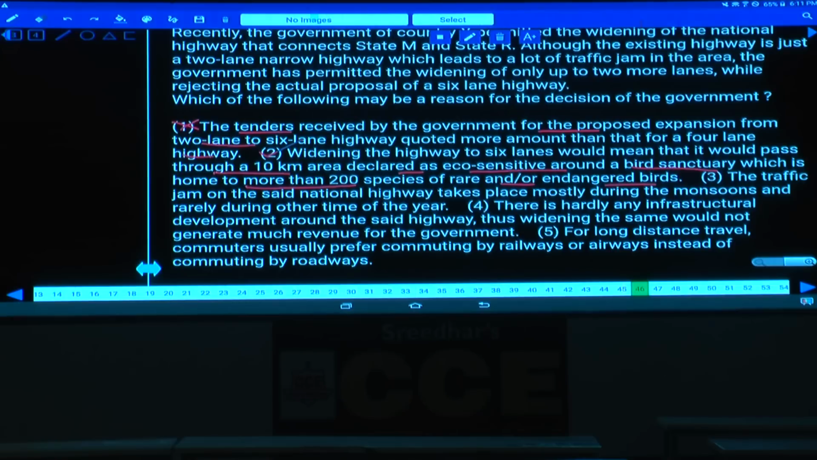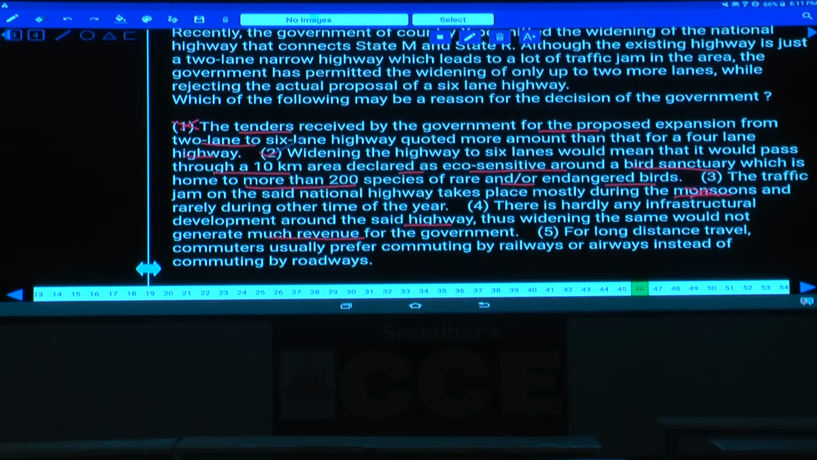Then choice 3: the traffic jam on the said national highway takes place mostly during monsoon. Is he talking about anything like this? No, this cannot be the reason at all, because season to season they cannot change the lanes of the highways. Once it is laid, that will be laid forever. Next, the 4th one: there is hardly any infrastructure development around the said highway, thus widening the same would not generate revenue. Are they thinking anything regarding revenue generation? No, their main intention is to decrease the traffic jams and increase the speed of these vehicles wherein the time can be decreased.